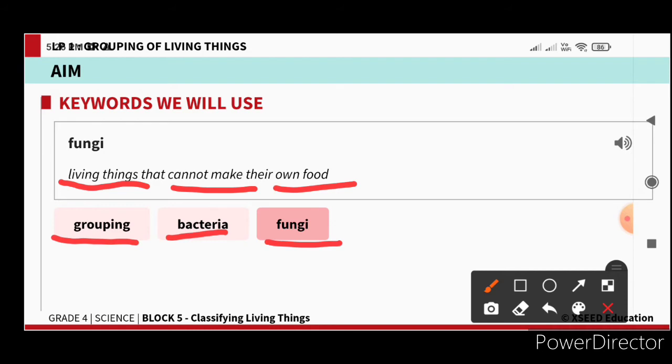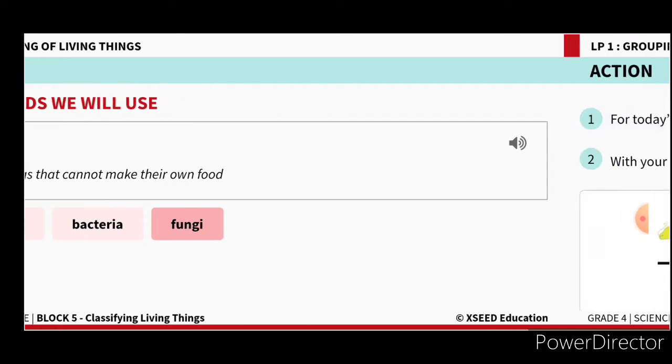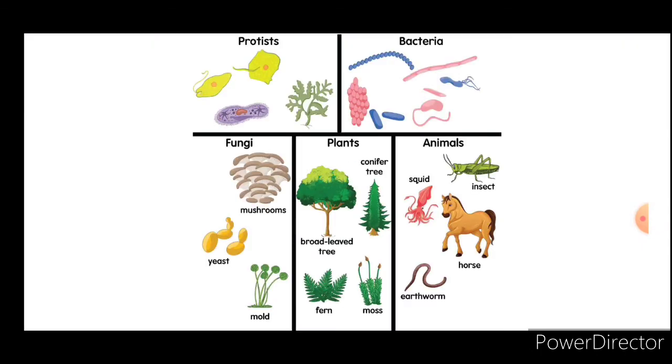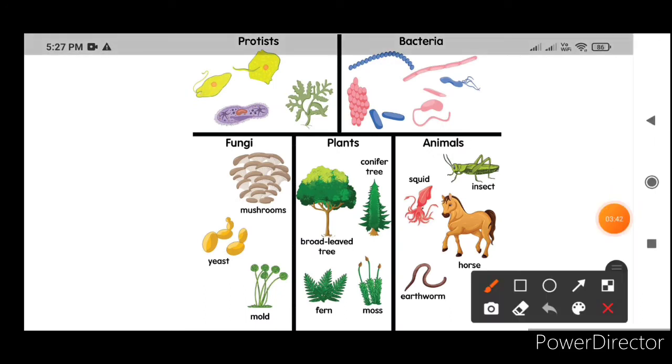And grouping means that based on similarities and differences, living things are divided into groups. So these are the new words you are learning in this lesson. Now we will do one fun activity. See here and learn into how many types the living organisms are divided. How many types of living things are there on planet Earth?